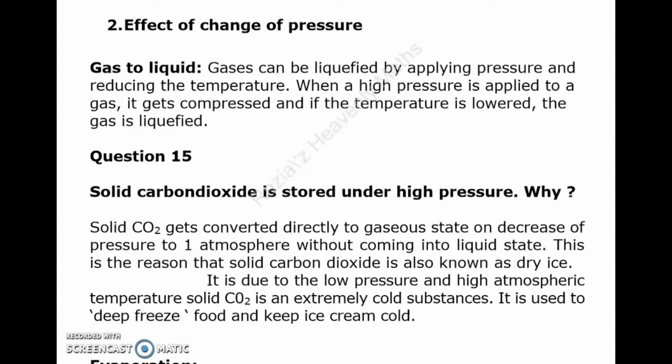Question number 15. Solid carbon dioxide is stored under high pressure. Why? Solid carbon dioxide gets converted directly to gaseous state on decrease of pressure to 1 atmosphere without coming into liquid state. This is the reason that solid carbon dioxide is also known as dry ice. It is due to the low pressure and high atmospheric temperature. Solid carbon dioxide is an extremely cold substance. It is used to deep freeze food and keep ice cream cold.